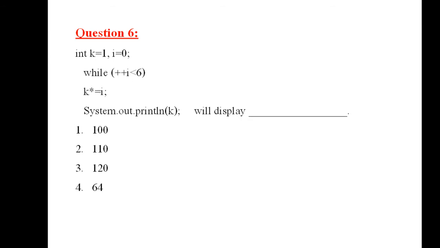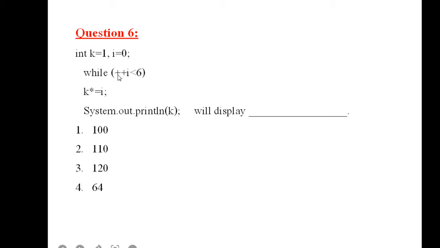So it will increase the value of I by 1. I was 0, so 0 plus 1 would be 1. Is 1 less than 6? Yes. So it will go into the loop body. K is equal to K into I. K had 1. 1 into 1 would be how much? 1 only. So the current value of K is 1. And from here you go back to the iteration, that is the loop condition again.